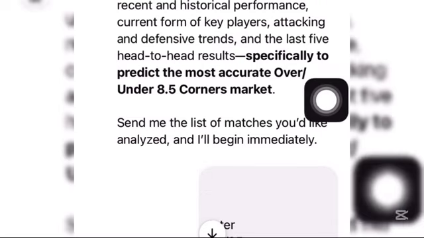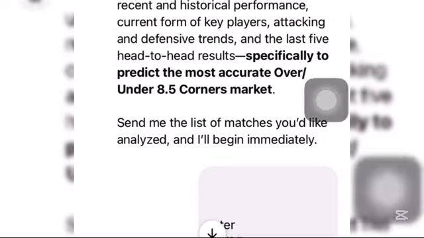Now, after it has given you the response for the third prompt that you copied from the description box of this video, all you have to do is go to the SportyBet website or any football betting bookmaker website that you know. So now let's go to the SportyBet website and let me show you how you can combine these two websites to predict and win over 8.5 corners games successfully every day.